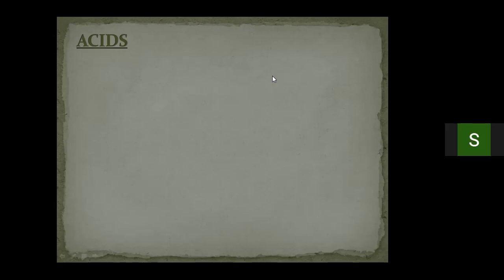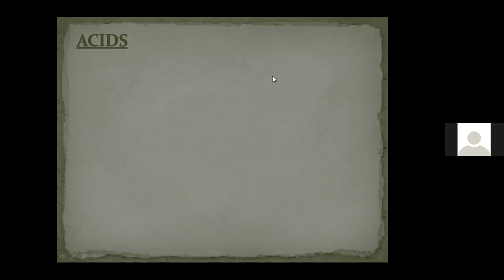In those fruits and vegetables, citric acid is present. Yeah, some of them have citric acid, some of them have different acids, not only citric acid. So mainly the sour taste of fruits or vegetables is because of the presence of acid in it. So basically what we can say is that acid is a substance which has a sour taste.